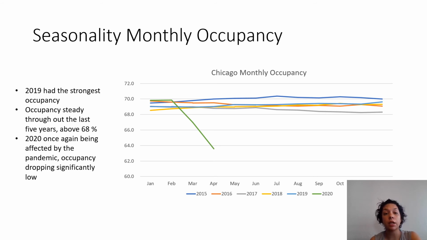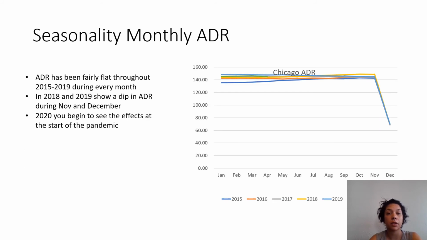Seasonality, monthly occupancy for Chicago. 2019 had the strongest occupancy. Occupancy is pretty steady throughout the last 5 years, staying above about 68%. 2020, once again being affected by the pandemic, saw occupancy dropping significantly.